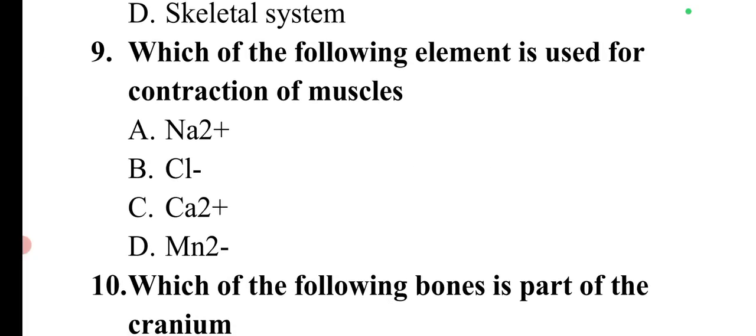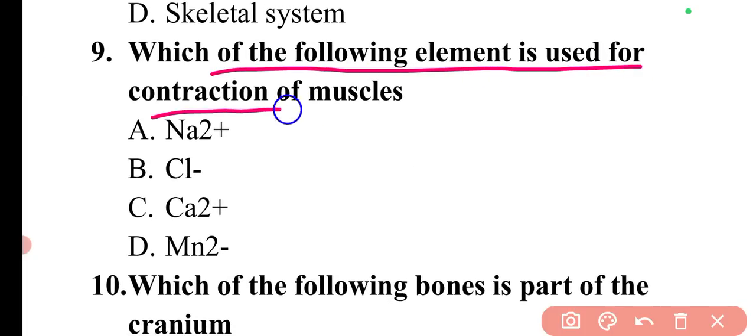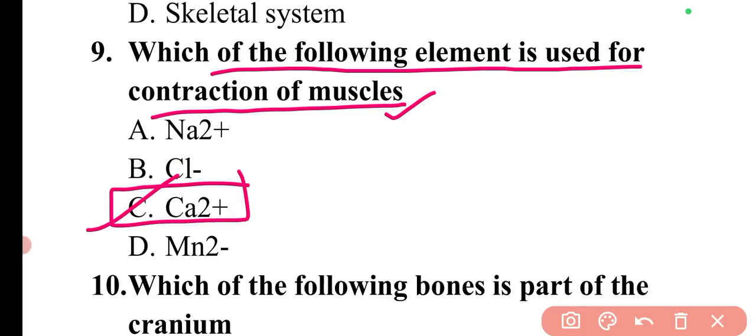Next question is, which of the following elements is used for contraction of muscles? So muscle contraction is involved with calcium ions. So here option C is correct.